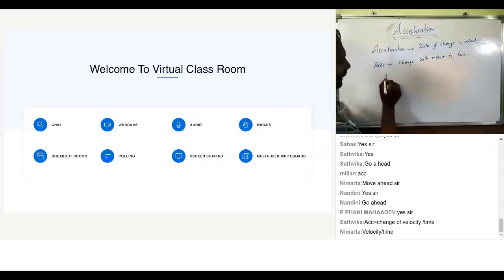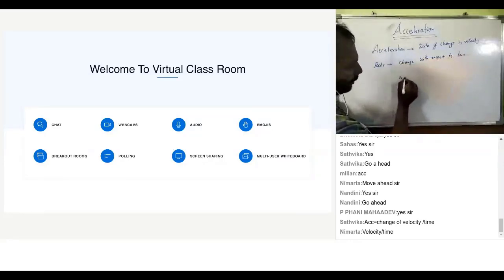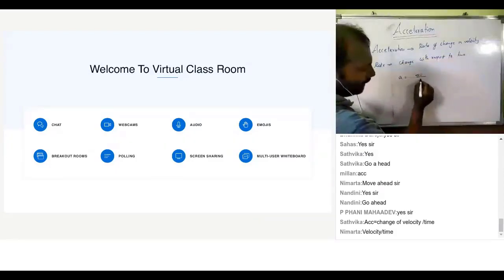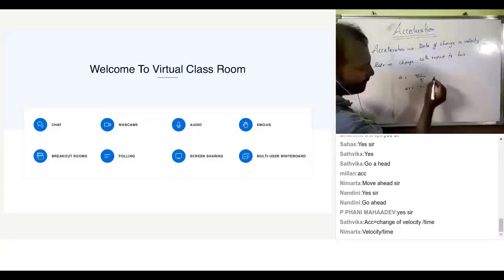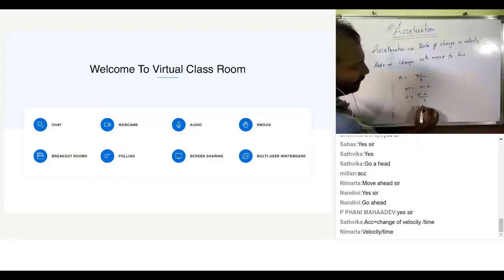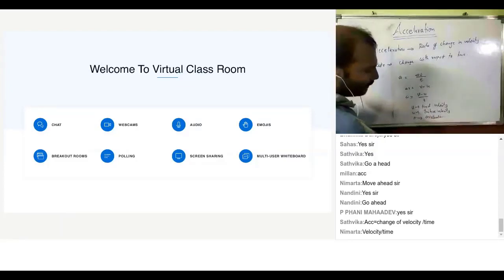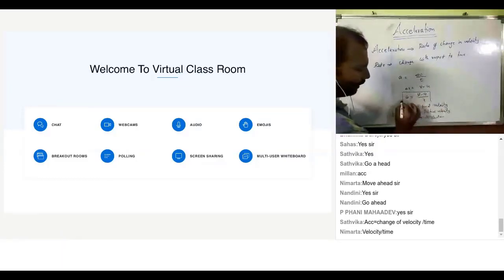So what can I say? Acceleration is denoted by a. a is how much? Delta v by delta t, or I'll write it as t. Here delta v can be written as v minus u, so a equals v minus u by t. What is v here? Generally, we denote final velocity with v and initial velocity with u, and a, as the name suggests, is acceleration. Fine, so we have a equal to v minus u by t.